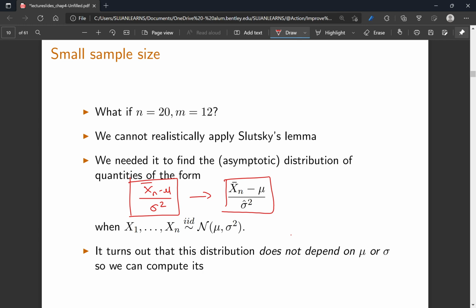Given that, in this case we have X1 through Xn as a normally distributed sample. It's a Gaussian distribution. Now it turns out that if the sample is itself a Gaussian distribution, then we have some flexibility. That is, we don't need this distribution to depend upon mu or sigma to compute its quantile.